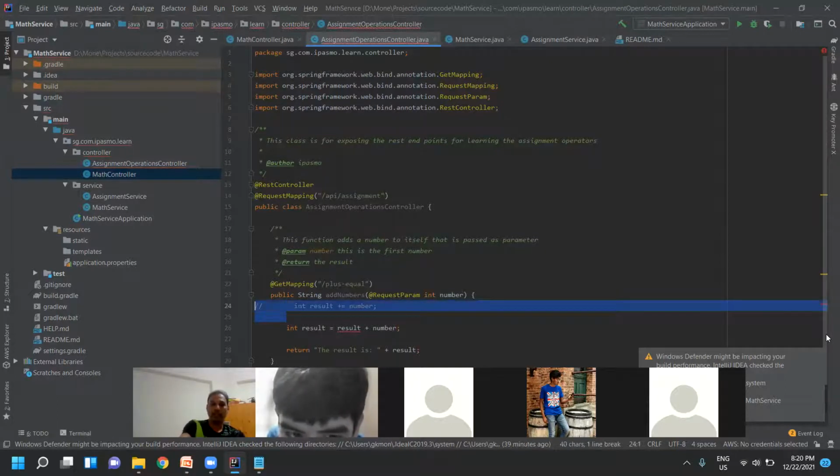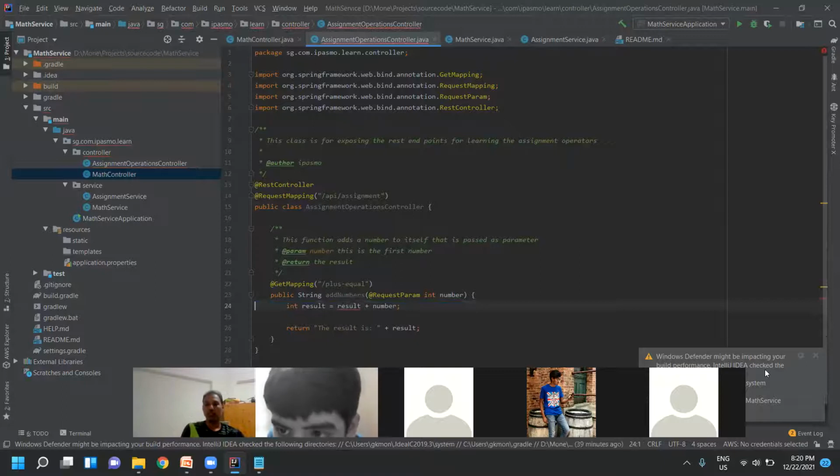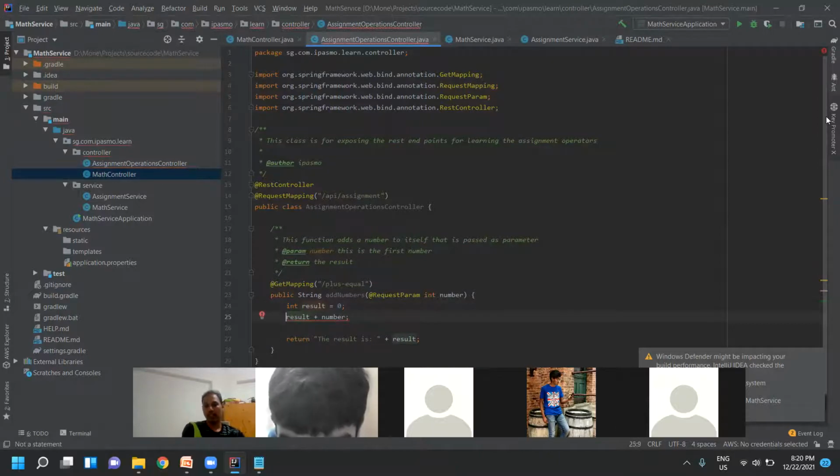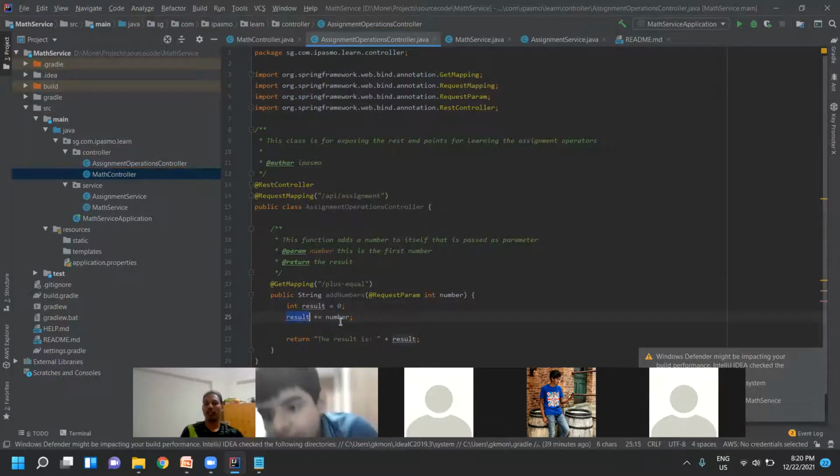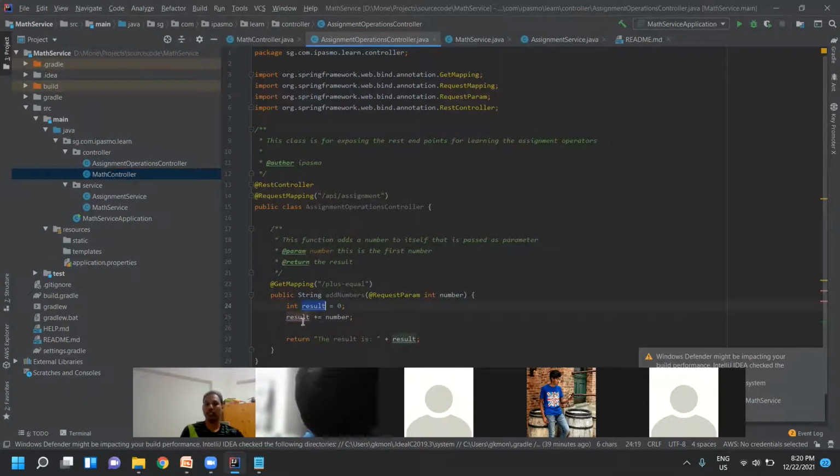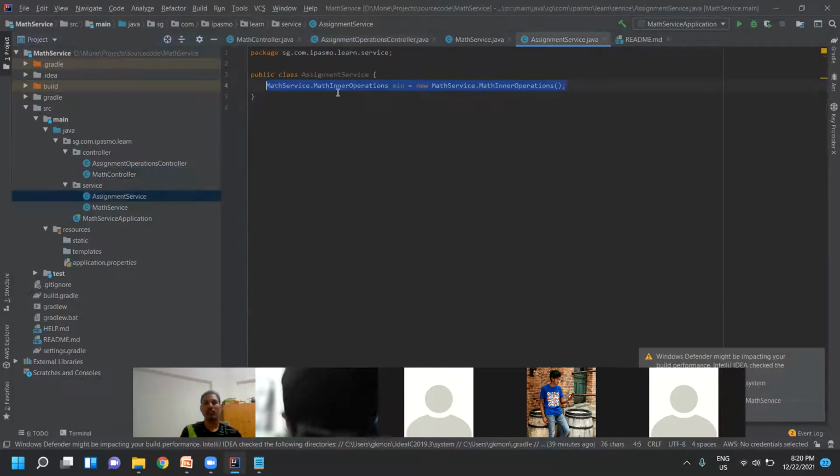I'll take out this part. So int result is equal to 0. First, result is equal to 0. I initialized it to 0, and then result plus is equal to number. So here I need not assign it to the same result again. I can directly access the result here. So let's see this one. I saved it, and then let's see.